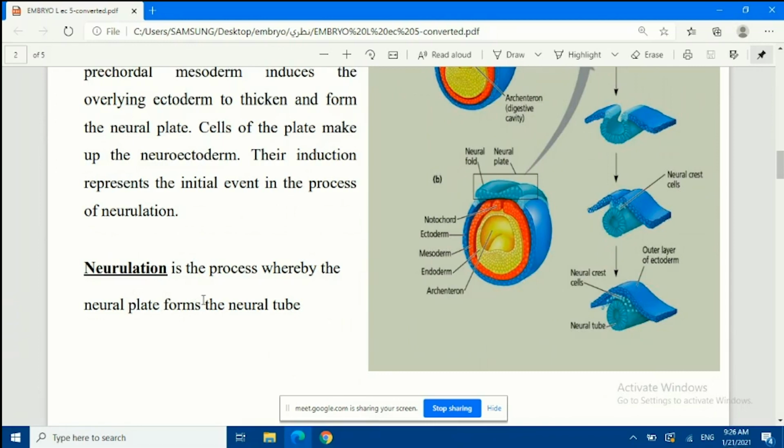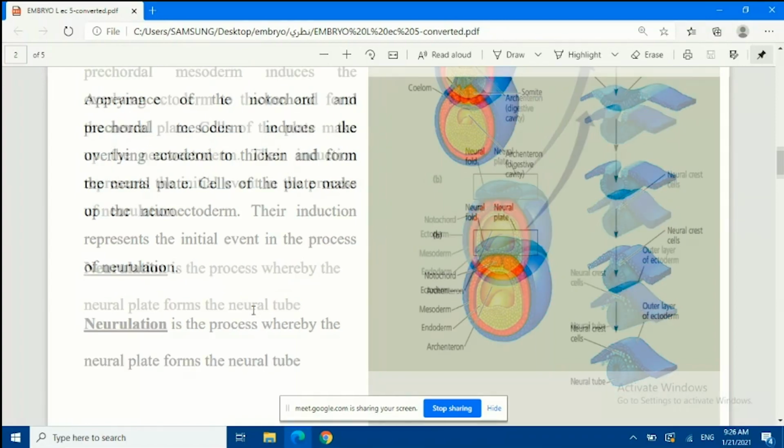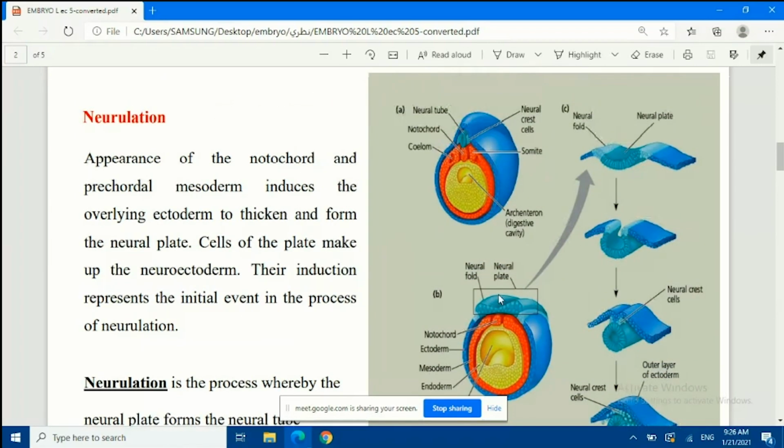If you want to define neurulation in a simple way, we can say that it is the process whereby the neural plate forms the neural tube. So first of all, we will have a plate. Then this plate will form the tube, which we call the neural tube. As you see, look at here.